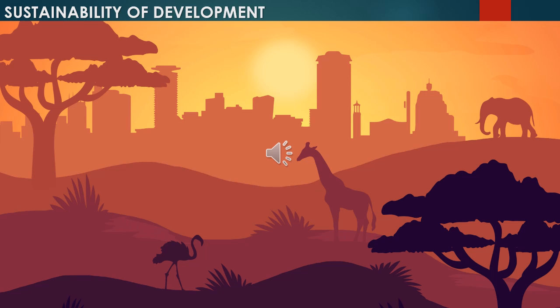Development means including all sections of society, but it should not harm the environment, and it should not compromise the needs of the future generation. You have to leave the earth's resources to the future generation and not use up all the resources. You have to think about the future generation, because environmental degradation does not affect a particular country, it affects the whole world. That is why scientists, economists, philosophers and others are working towards sustainable development.